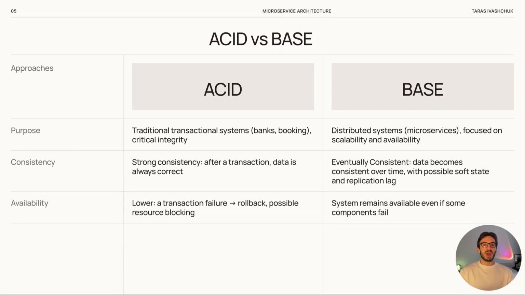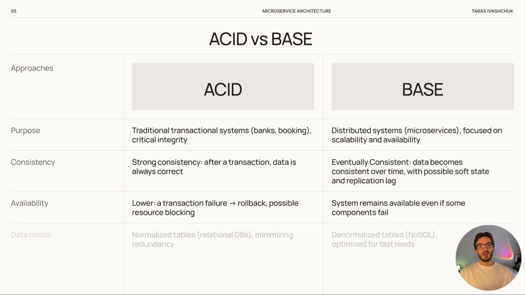The ACID approach may have lower availability because any failure during a transaction can cancel it and even block resources or part of the system. But BASE focuses on basic availability. The system stays open for reading and writing, even if some parts fail. This is very important for applications that cannot afford downtime.